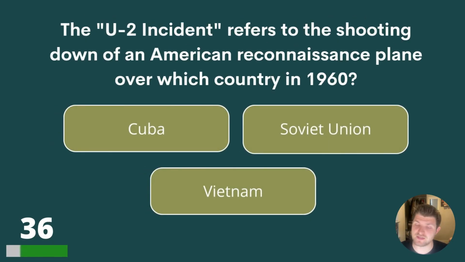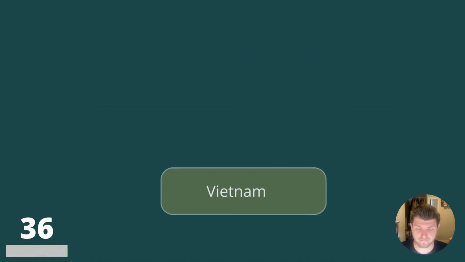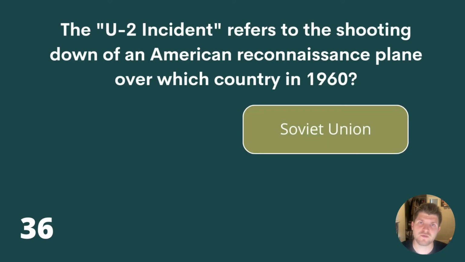Question 36. The U-2 incident refers to the shooting down of an American reconnaissance plane over which country in 1960? Cuba, Soviet Union or Vietnam? The answer is Soviet Union.